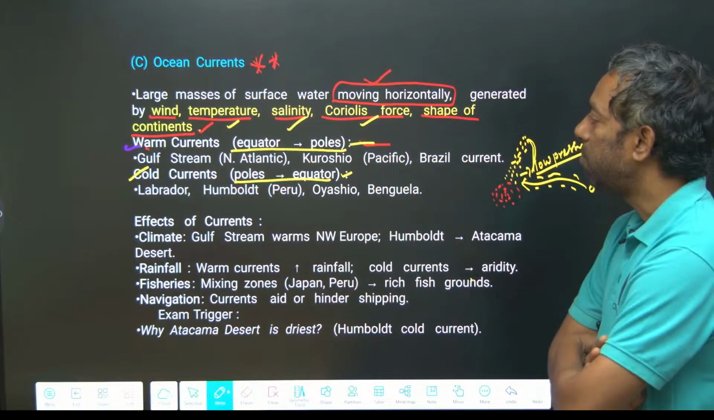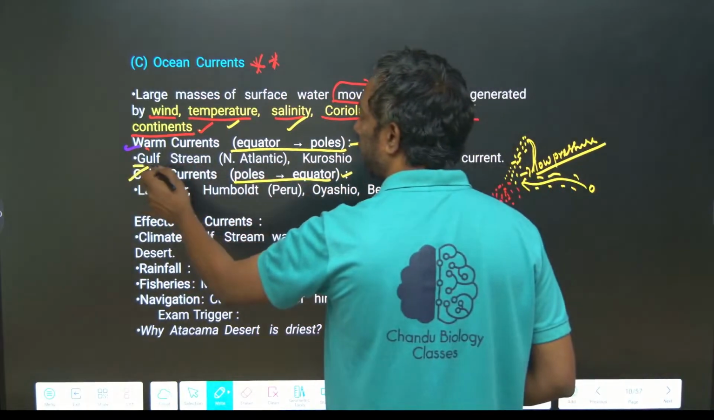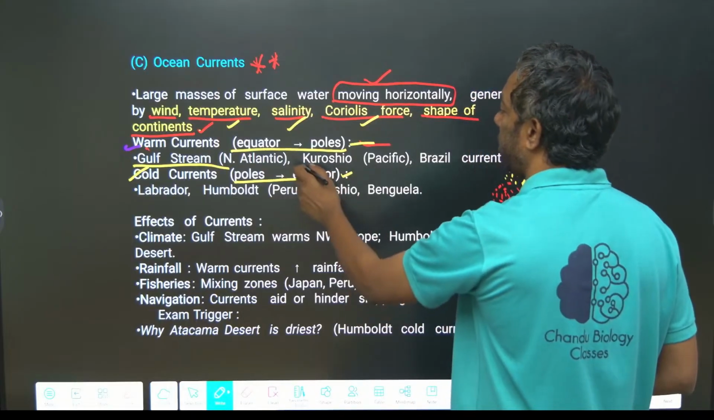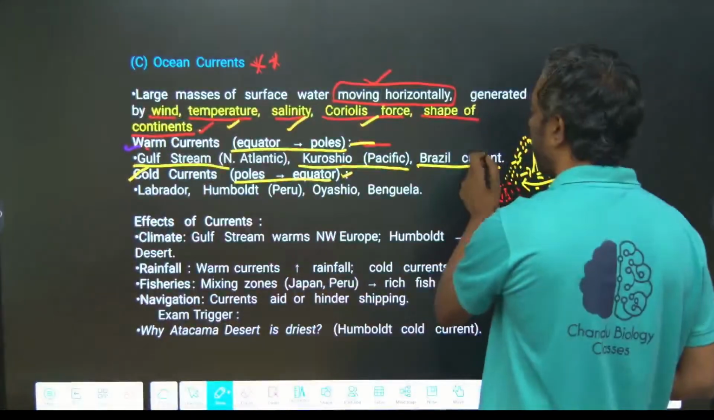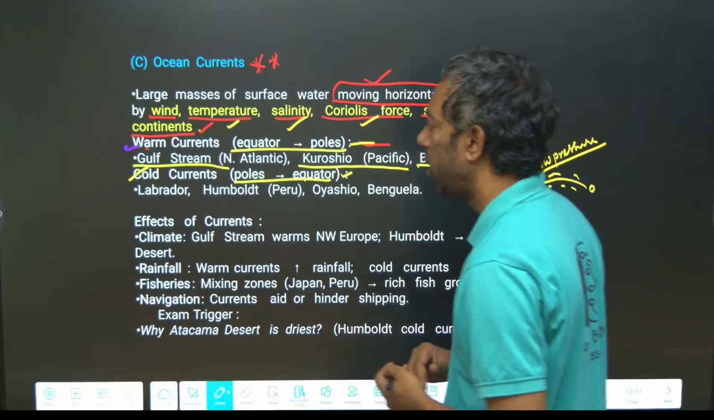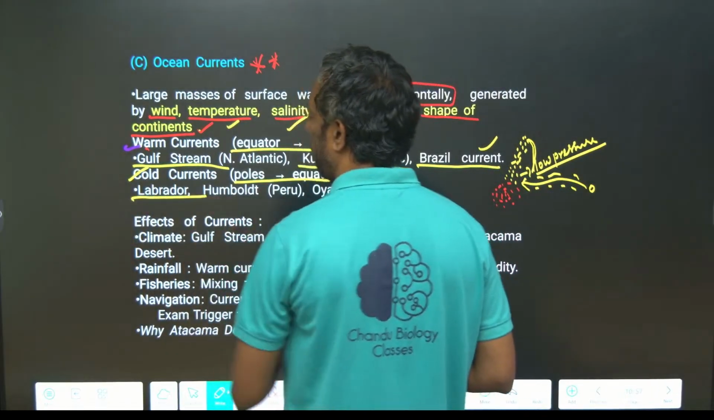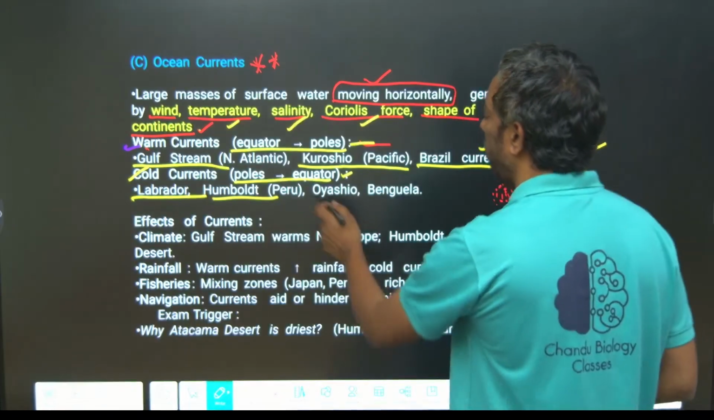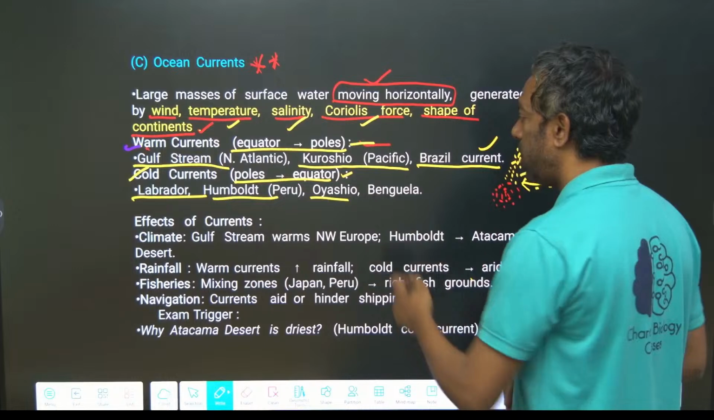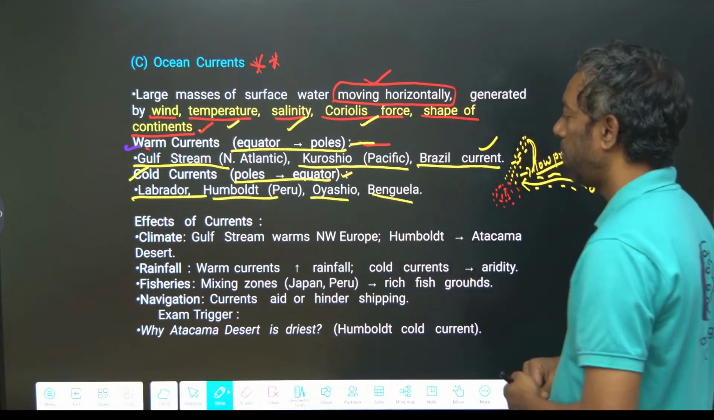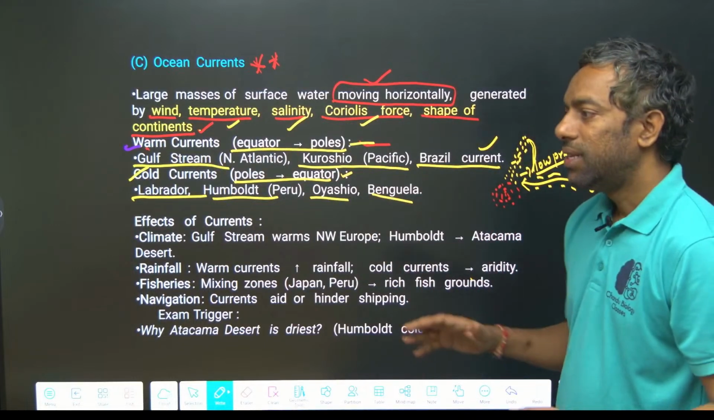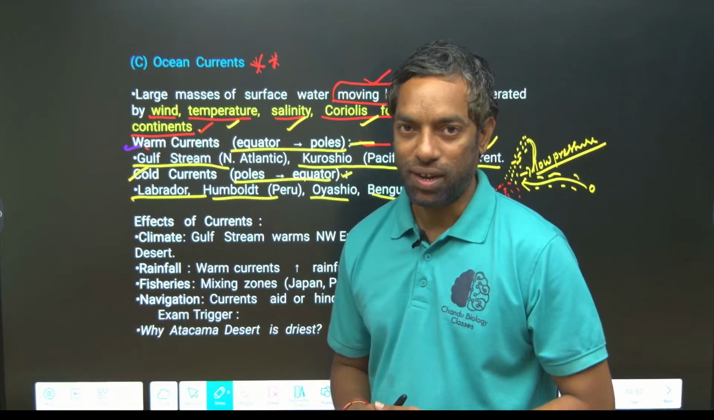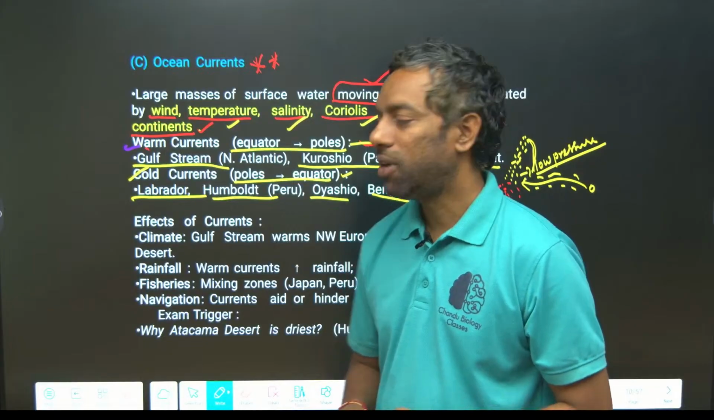Warm current examples: the Gulf Stream, the North Atlantic, the Kuroshio in the Pacific, and the Brazil current. Cold currents: the Labrador and the Humboldt, or Peru. Okay, the Oyashio, that is Japan, and the Benguela. They can ask you for examples of warm current and cold current, guys.